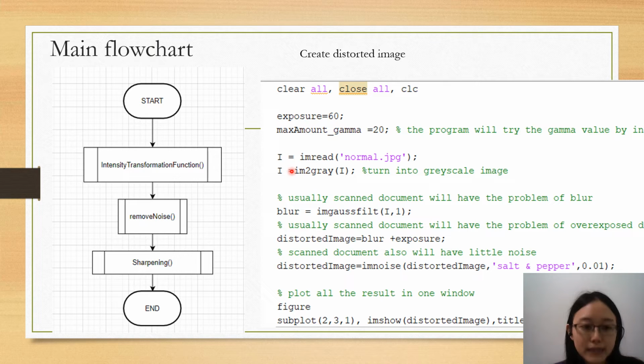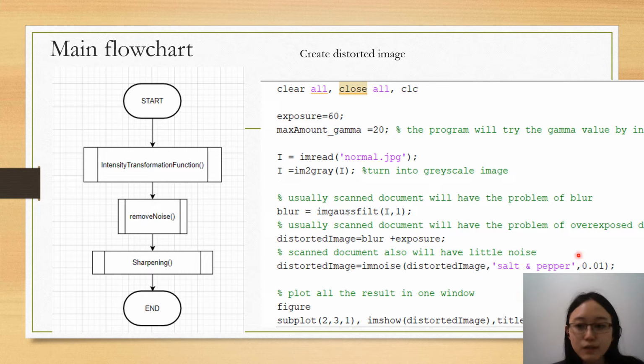Next, the problematic image is generated by blurring the image using Gaussian filtering, and then overexposing the image using this formula by adding a value to the image, and then adding salt and pepper noise with a noise density of 0.01 to the image.